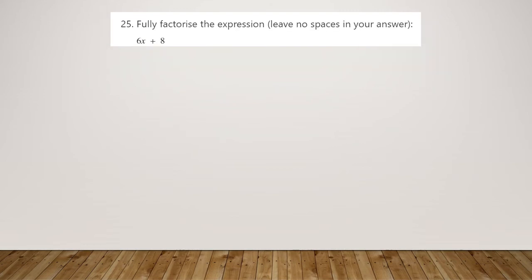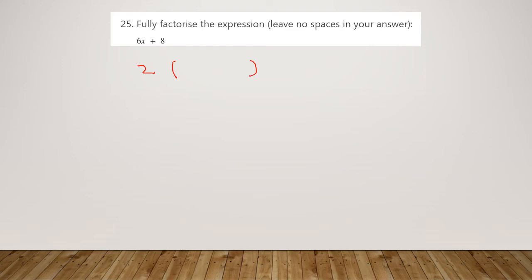Factorising a linear expression here, which means put the brackets back into it. So we need to work out what we can actually divide these terms by. There's no common letter in them, so we're only looking for a number here. Both of these numbers are divisible by 2. So we put a 2 outside the brackets and then divide our terms by 2 to go inside.